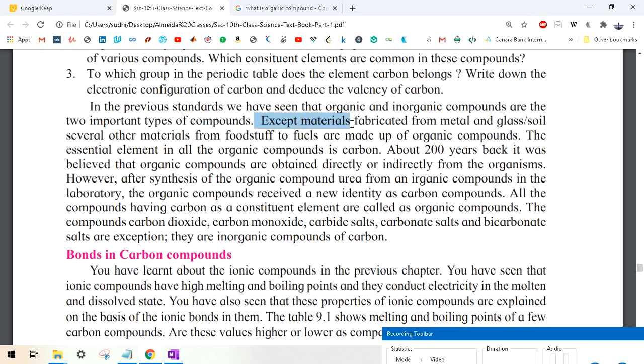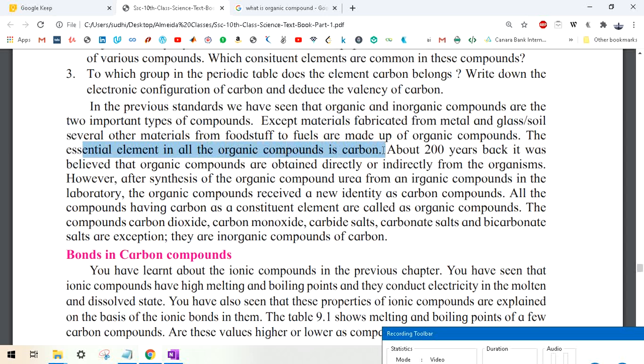Except materials fabricated from metal and glass, soil, several other materials from foodstuff to fuels are made up of carbon compounds. If you don't know, let me tell you, petrol and kerosene are also part of organic compounds. The essential element in all organic compounds is carbon.